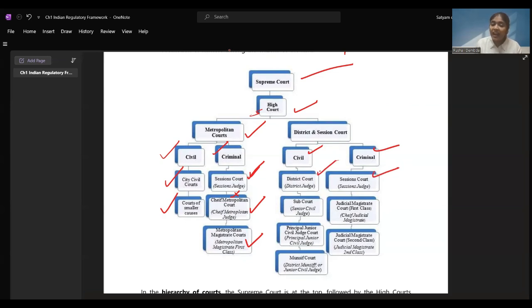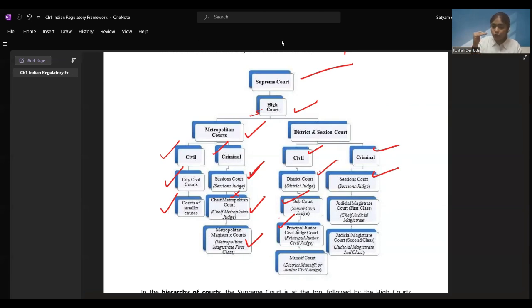Under district court, we have sub courts or the senior civil judges. Senior civil judges hear your proceedings and give you the judgment. That is under sub courts. Principal junior civil judge court. Principal junior civil judge will hear your problems and give you solution. Then we have munsif courts, district munsif or junior civil judge. Junior civil judges are over here. The proceedings will be taken from junior civil judge.